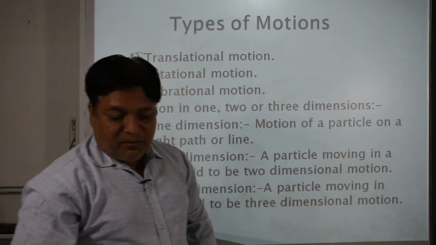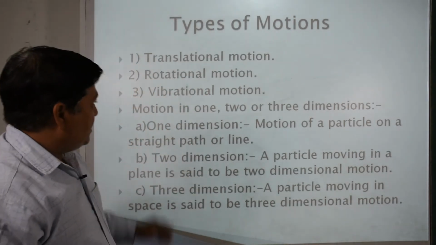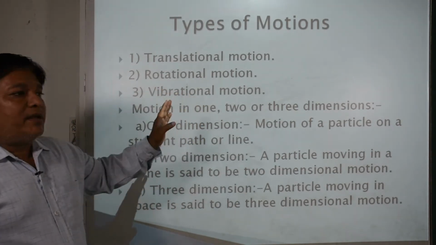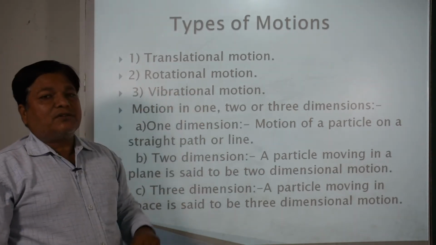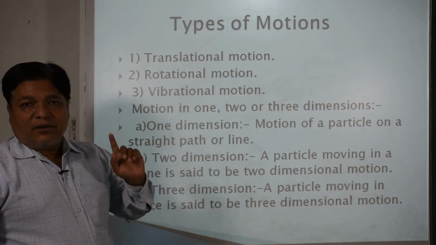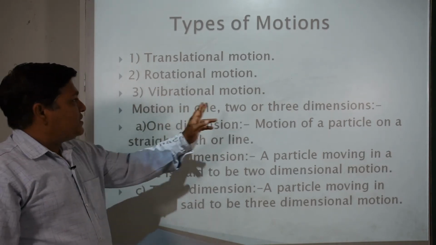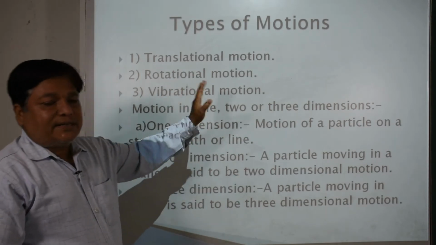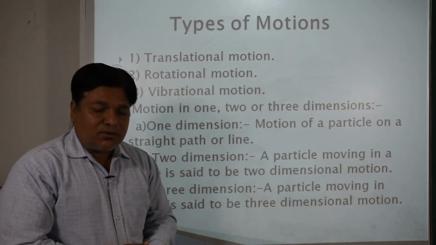So this type of motion is said to be the rotational motion. Motion of an object or body, or point object, about its axis of rotation is said to be the rotational motion.